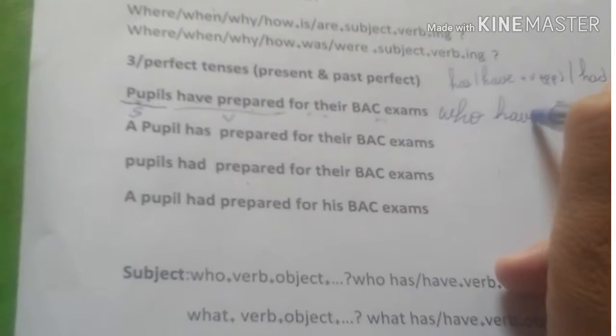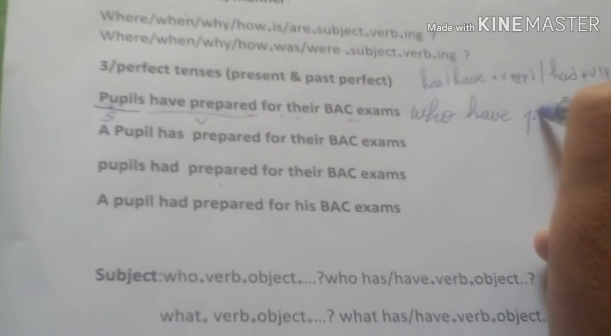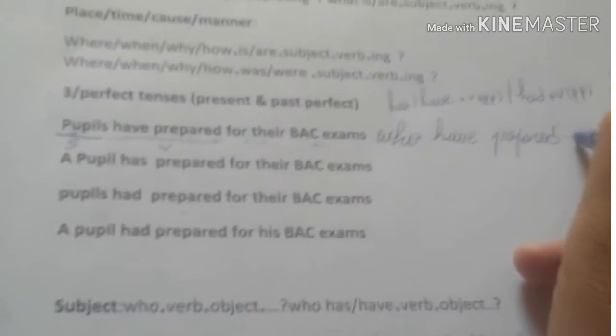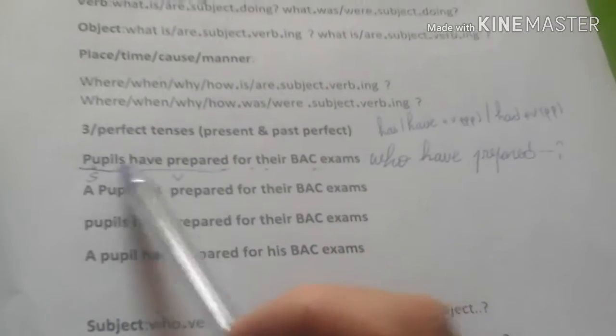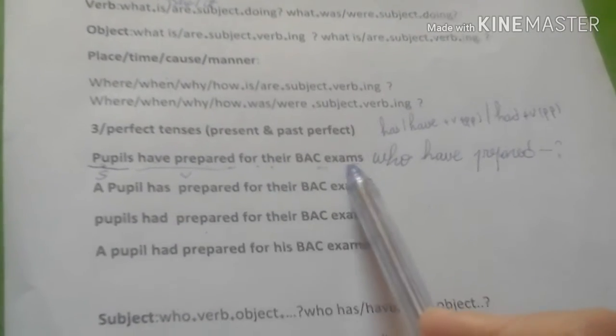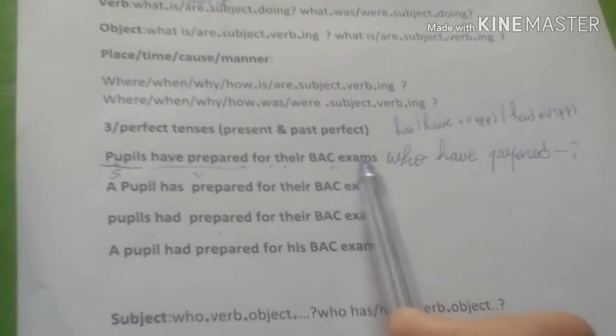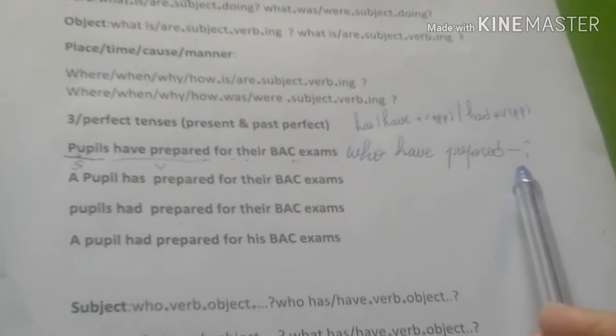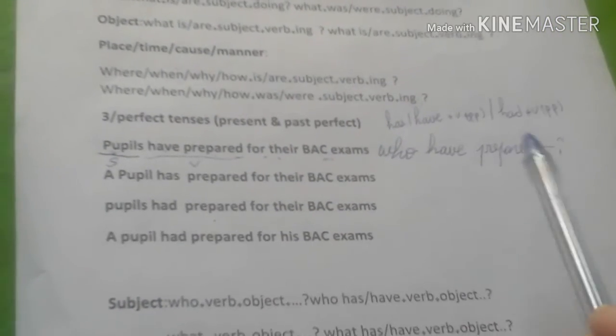Let's take the first sentence: Pupils have prepared for their BAC exam. We're going to ask about the subject. This is the verb. To ask about the subject, we say who have prepared. We complete with the whole verb phrase, up to the end of the sentence, plus the question mark. Who have prepared.